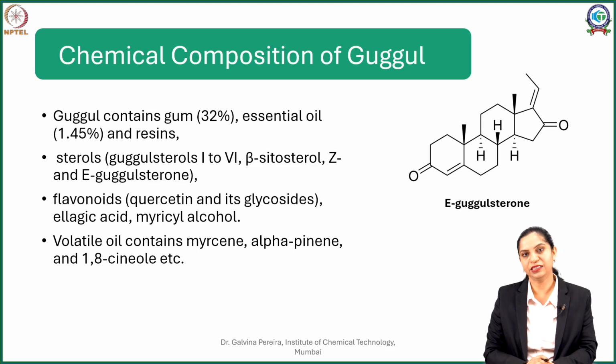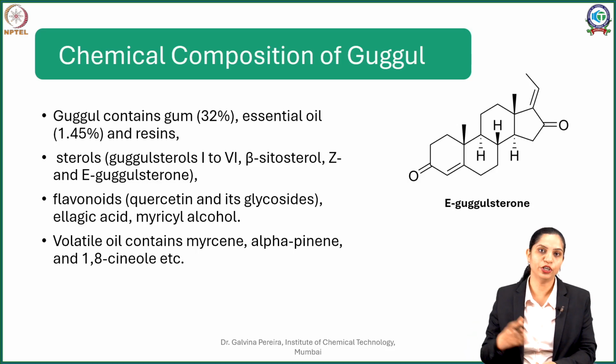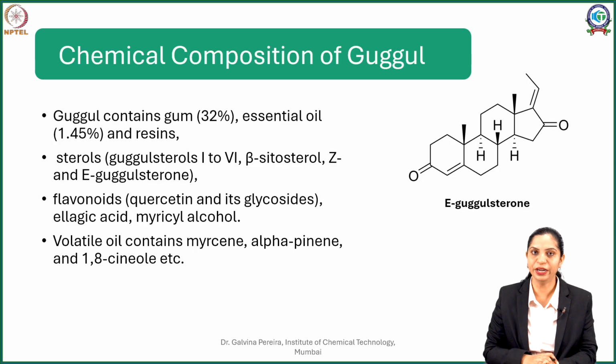Now Gugul lipid is obtained from Gugul resin. So we just saw the resin. That resin is taken, crushed and extracted with organic solvents such as hexane or petroleum ether. Now once you extract it with organic solvents, you will get the lipid soluble ingredients of Gugul, and this is referred to as your Gugul lipid.